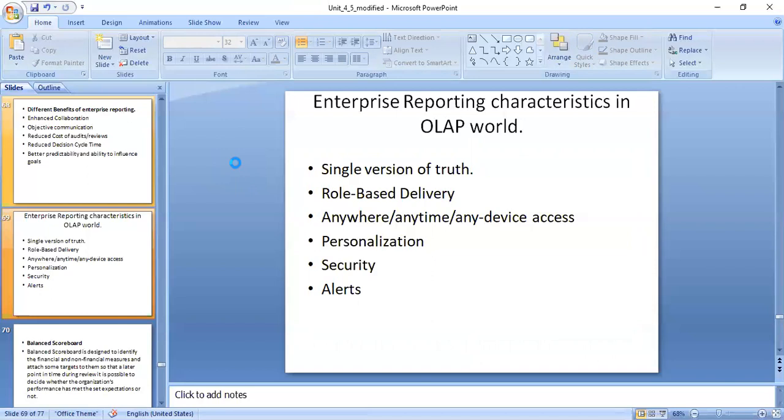So there are different characteristics based on enterprise reporting in the OLAP world. It is for single version of truth, role-based delivery, anywhere, anytime, any device access, personalization, security, and alerts. This is what they have.